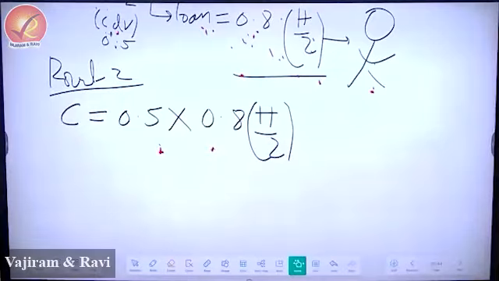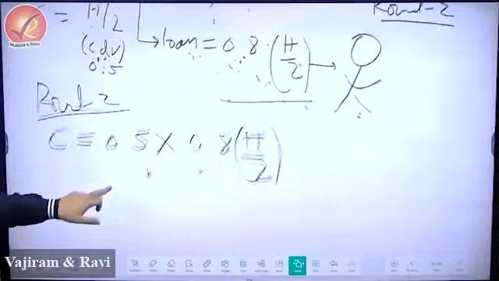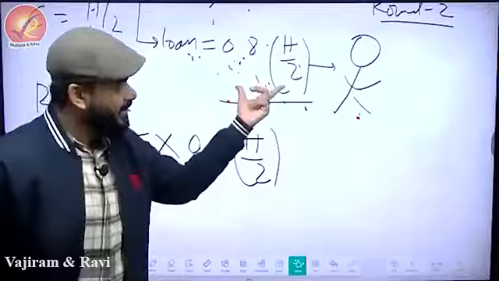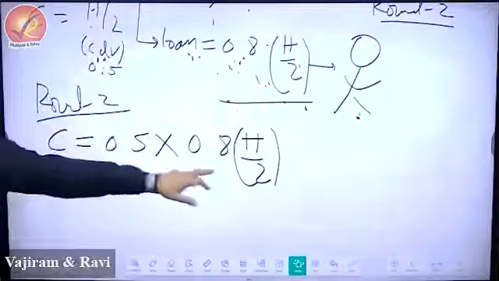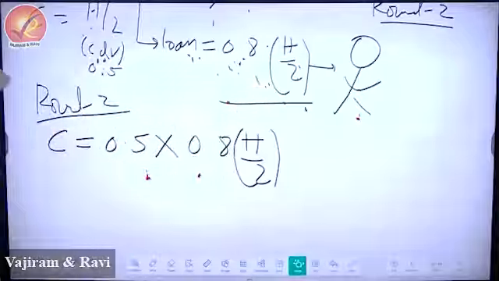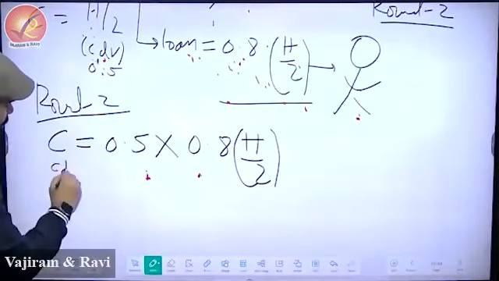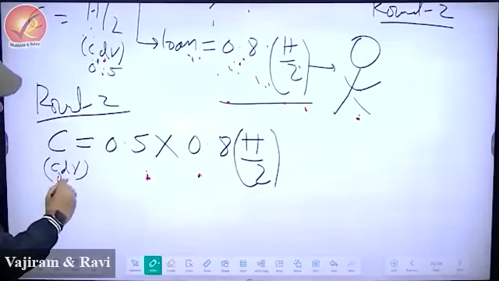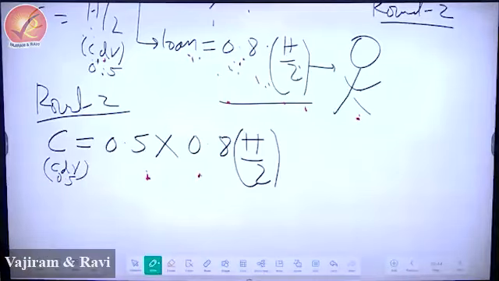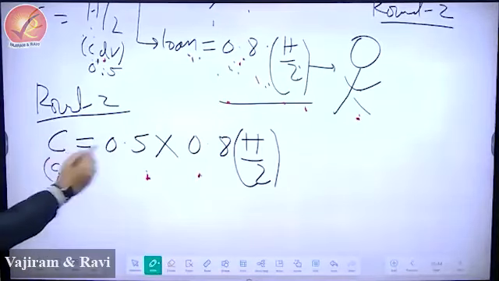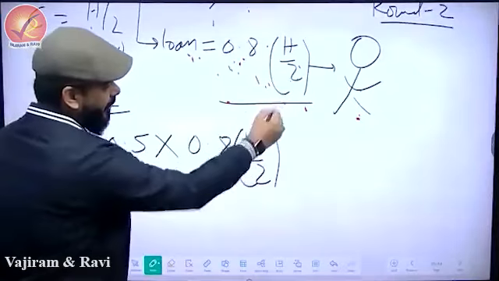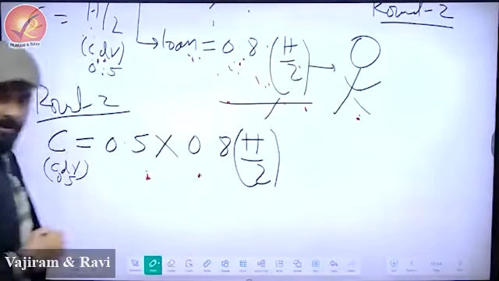That's your round 2. So in round 2, what happens? This person who has received this loan of 0.8 H by 2, again, behavioral ratio. What is the behavioral ratio? CDR, which is 0.5. So now what will happen? This person has got this money.